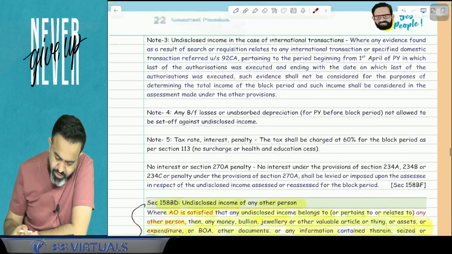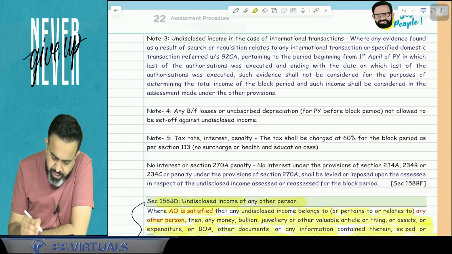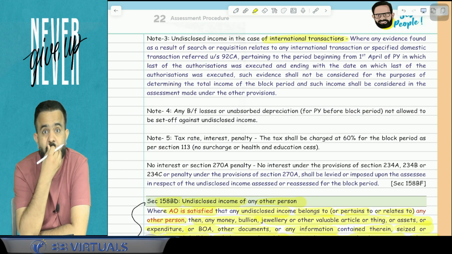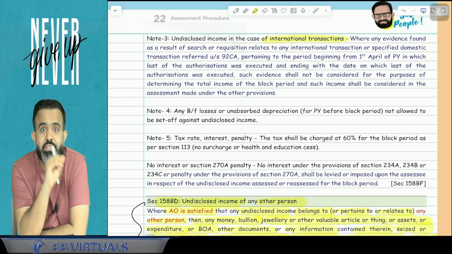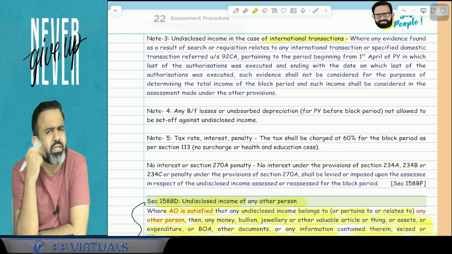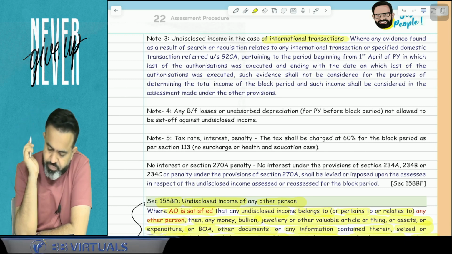Now next part. Undisclosed income in case of international transaction. Suppose there is an undisclosed income in case of an international transaction that is related to transfer pricing, then what will happen? So try to understand.